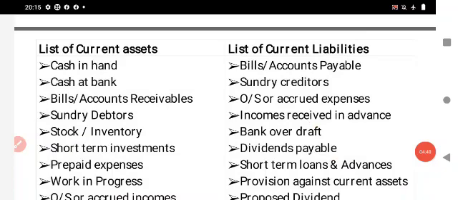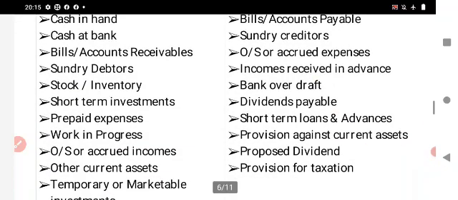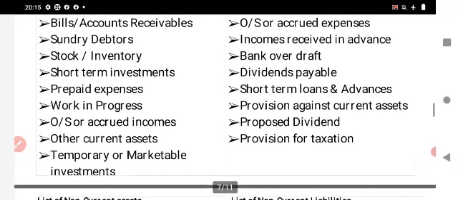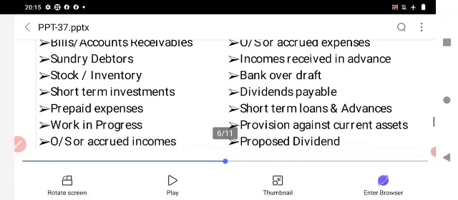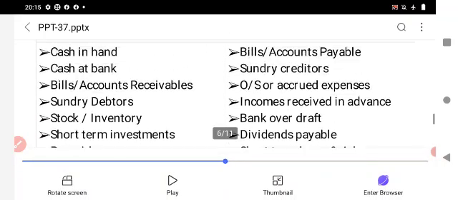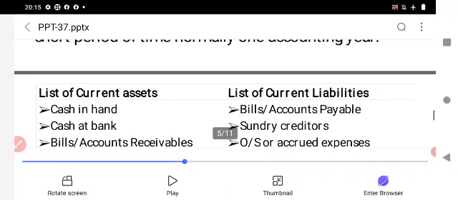Take for example, for current assets: cash in hand, cash at bank, bills receivable, sundry debtors, stock or inventory, short term investment, prepaid expenses, work in progress, outstanding or accrued incomes, other current assets, temporary or marketable investment. These come under the current assets category.